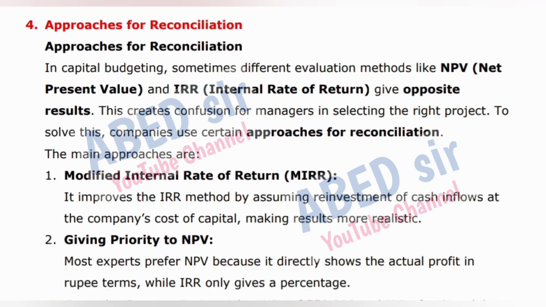The main approaches are 1. Modified internal rate of return, MIRR. It improves the IRR method by assuming reinvestment of cash inflows at the company's cost of capital, making results more realistic. 2. Giving priority to NPV. Most experts prefer NPV because it directly shows the actual profit in rupee terms, while IRR only gives a percentage.